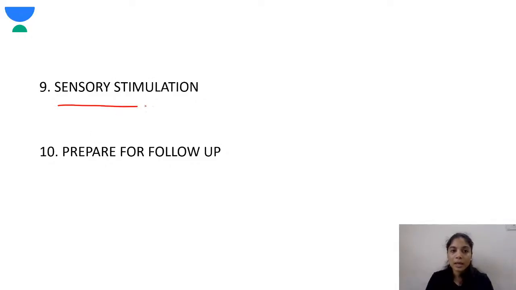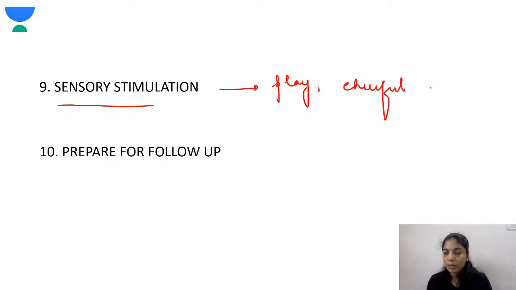Next, sensory stimulation. This is by play, having a cheerful environment. This is very important. For the overall development of a child, having a very good sensory environment around, having a happy environment, having a happy childhood is very important for the overall growth of the child. Okay, so prepare for follow-up.